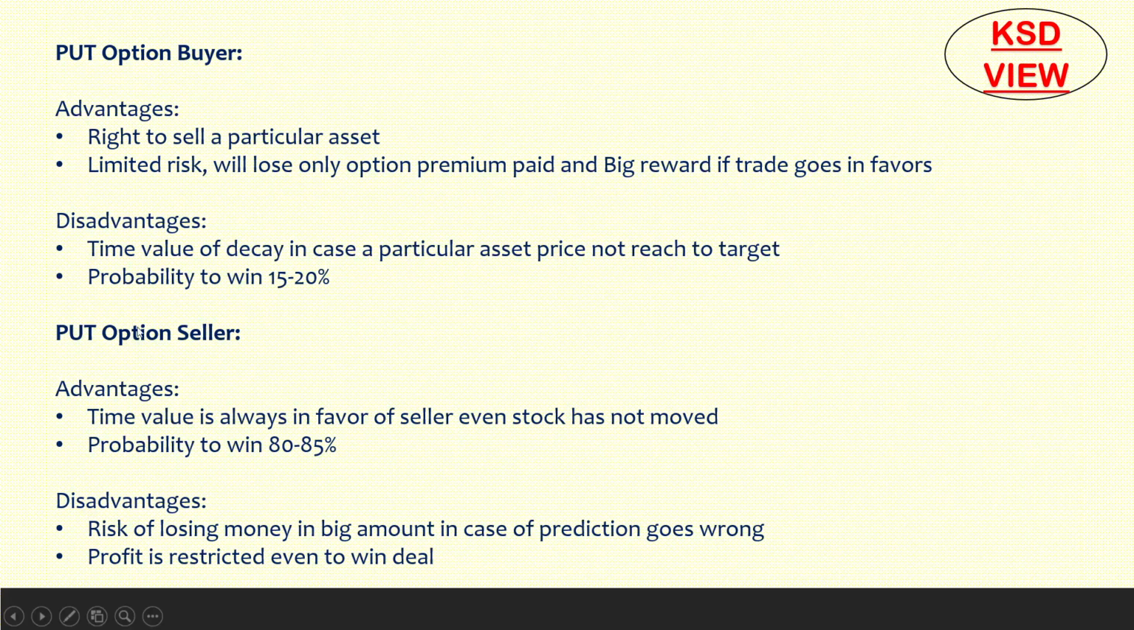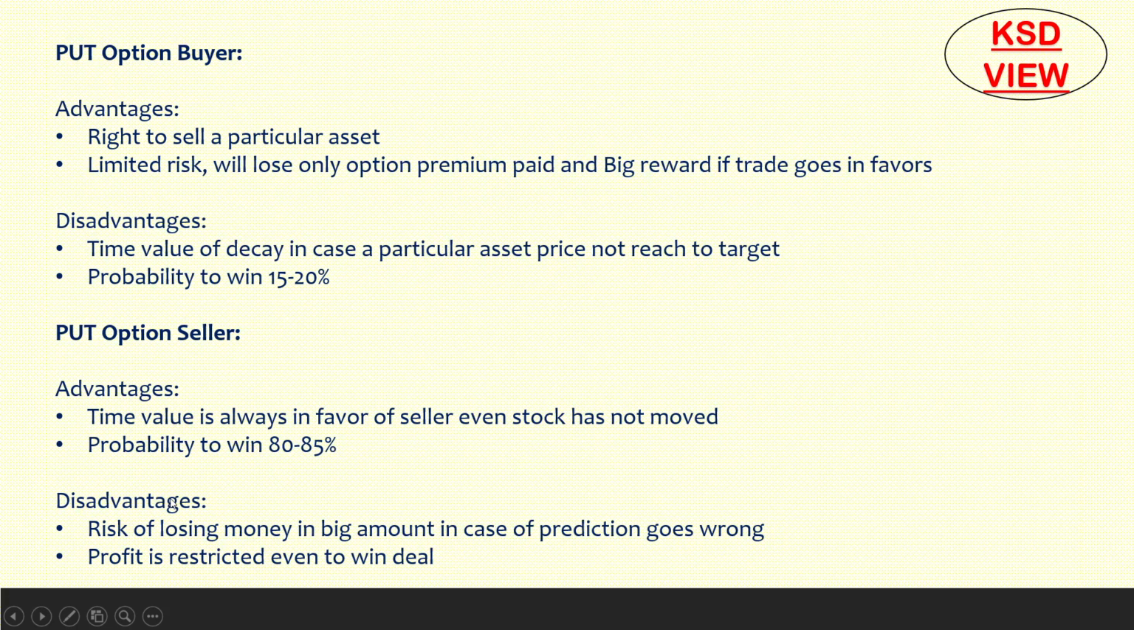Put option seller advantages. Time value is always in favor of the seller, even if the stock has not moved. What we discussed: if we enter at a strike price of 300 and the price remains the same, then ultimately time value decay will be in favor of the seller and he'll get the premium. And the winning probability of around 80 to 85% is always with the sellers.